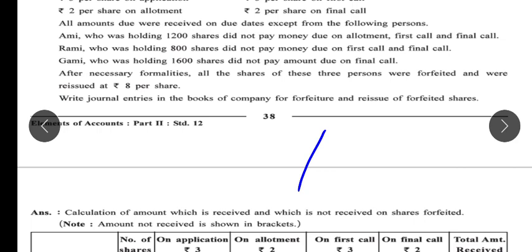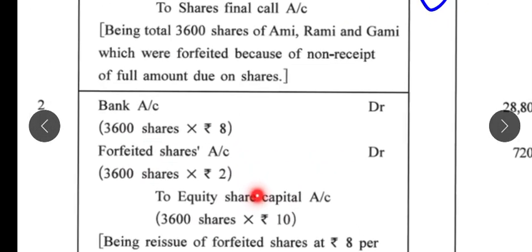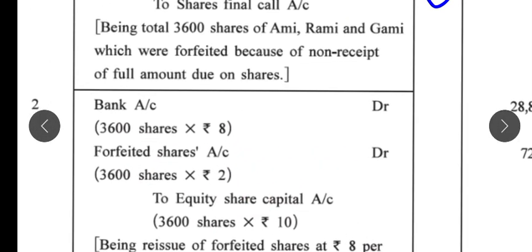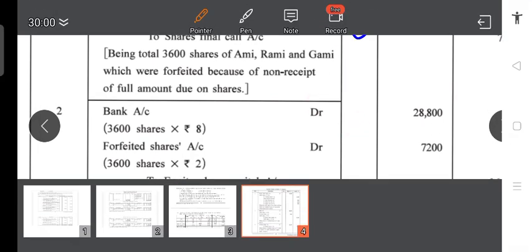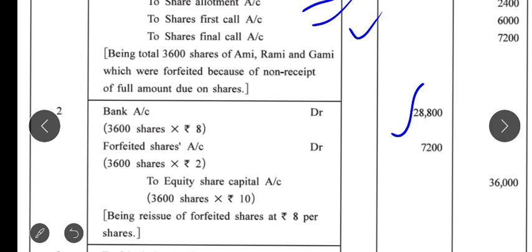Now all these shares are reissued at 8 rupees. So through the bank we are receiving the amount for all 3600 shares, 12 plus 8 plus 16, and we received 8 rupees each, so 28,800. But the share cost is 10 rupees, so we are giving a 2 rupees discount at the time of reissue. Always debit the share forfeited account as long as the balance is there. So 3600 into 2 comes to 7200, and now it will be credited to equity share capital account: 3600 into 10, 36,000.